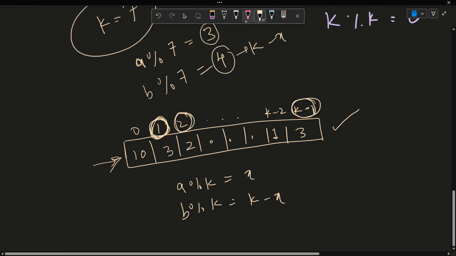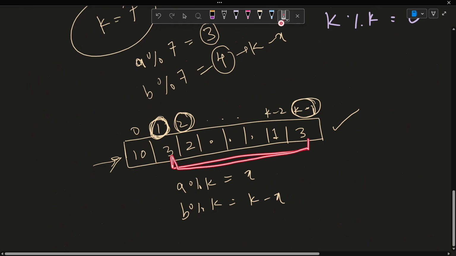So for 2, if I take this 2, the only numbers I can pair this number with is a number who has a remainder k minus 2. And similarly for 3, k minus 3, 4, k minus 4, and so on. I hope you get the idea. So now the only thing I have to do after actually placing all the values in this frequency list is to compare these two elements.